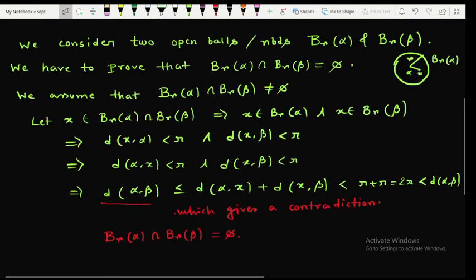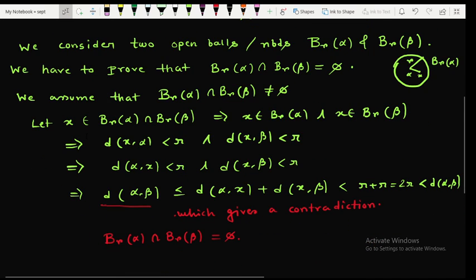And always remember that the Hausdorff property is true for all metric spaces. So it is an important property regarding metric spaces. I hope this will help in your further studies of metric spaces.